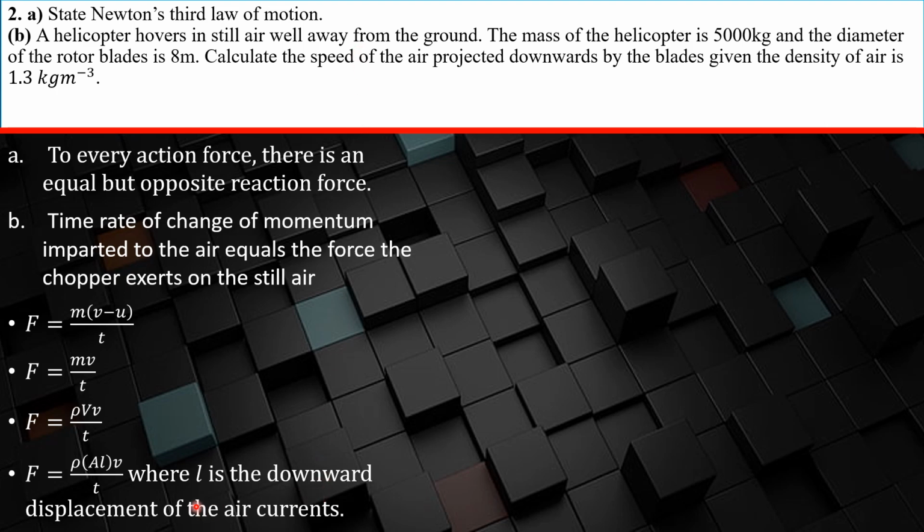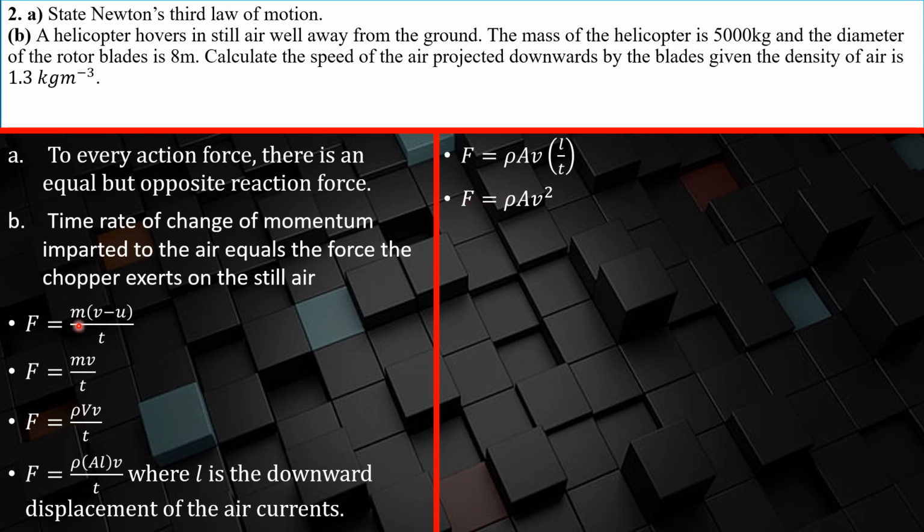So the cross sectional area of the spinning blades, multiplied by the length of the air column underneath the blades, gives you the volume, and then the density, where L is the downward displacement of the air currents. So you can get the volume of air that's being moved like that. So you can simplify this. Okay, so rho A, then we have L over T here. But what is L over T? It is the distance covered by the downward moving air divided by the time, and that gives you the velocity. And so you get rho A v squared right there.